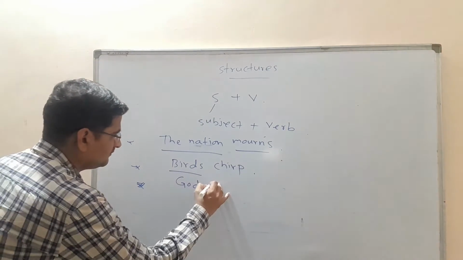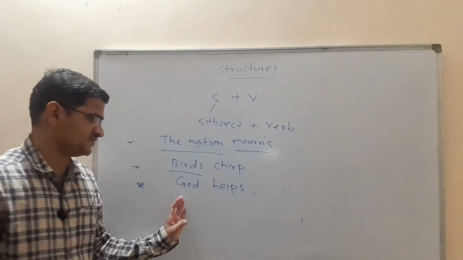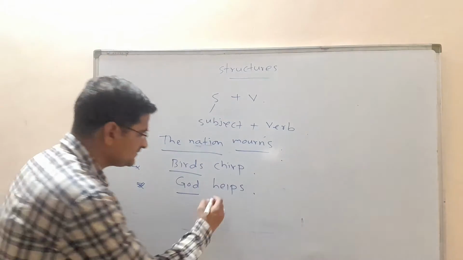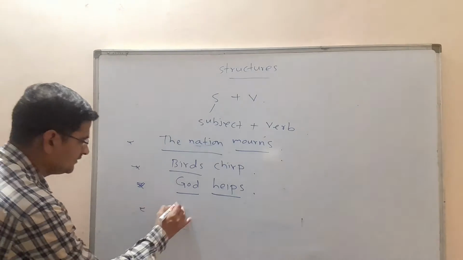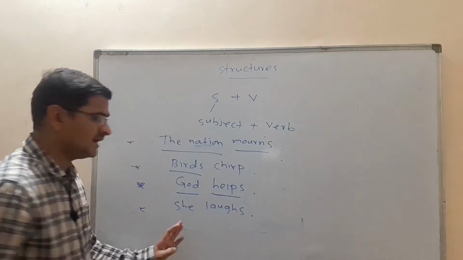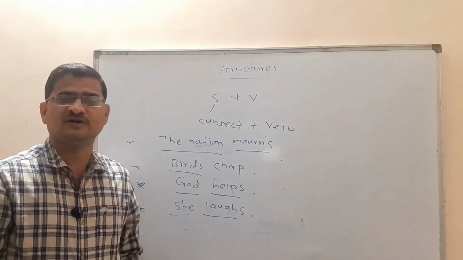God helps. God helps. Here God is an example of a subject, helps is an example of a verb. She laughs. She laughs. She is an example of a subject. Laughs is an example of a verb.